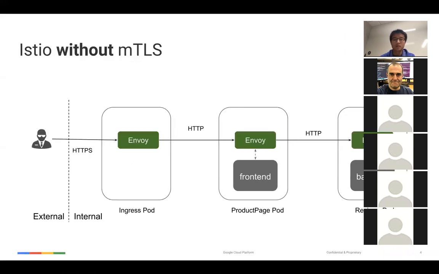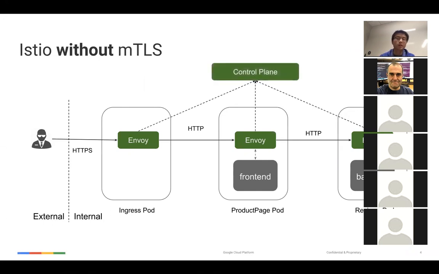And once we have Istio, we have a sidecar in front of every pod. Besides that, we also have an ingress, which is Envoy based as well. So these are in our data plane. In our control plane, every single Envoy gets its routing or security information from the centralized control plane.